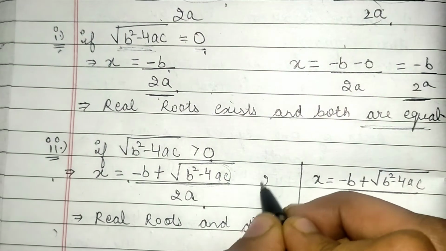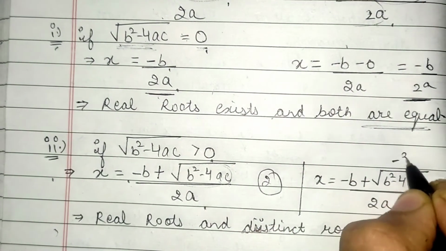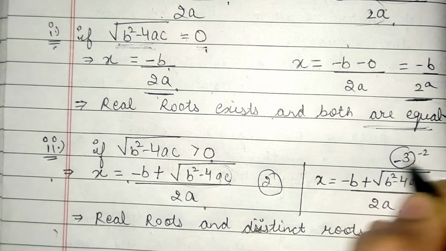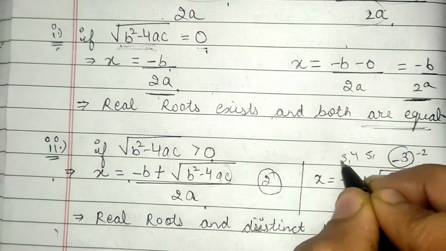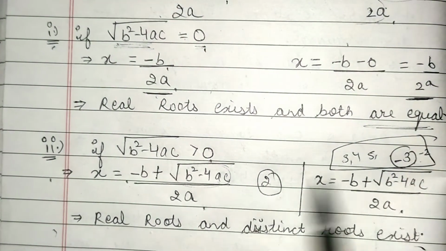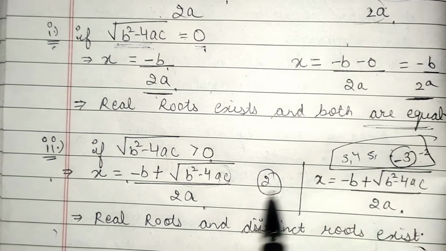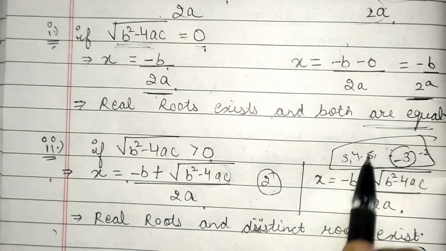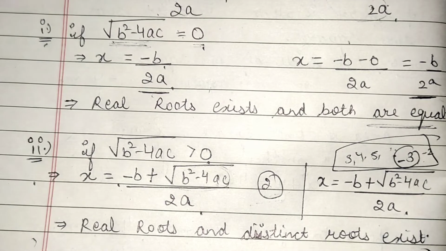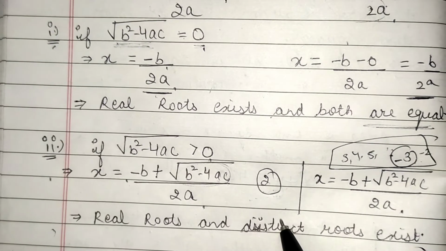Suppose this is my value and this can be any value, -3, -2, -1 or 5, 4, 3, any value can be there. So these two values will be different from each other, but both the roots will be real. Okay, so this is the second nature of the roots, right?